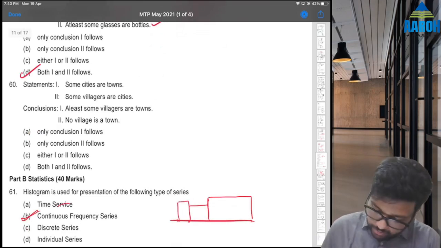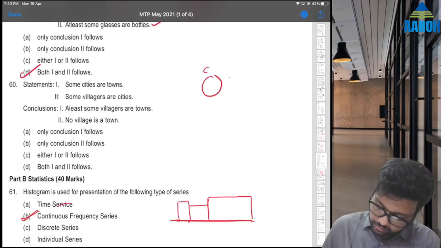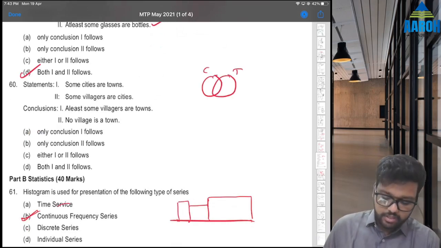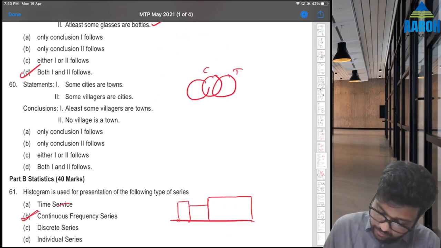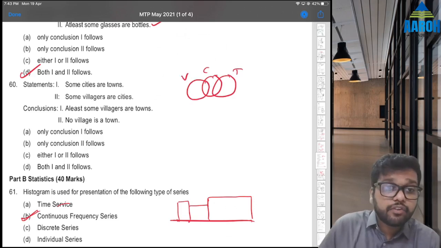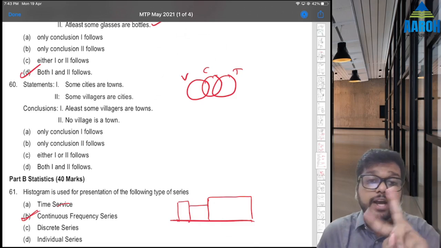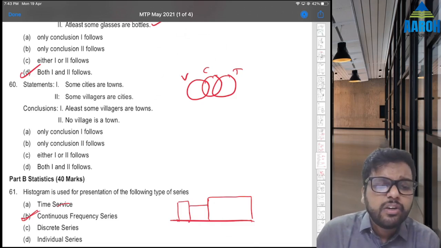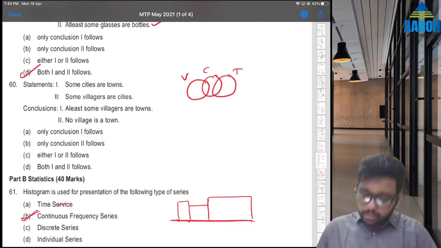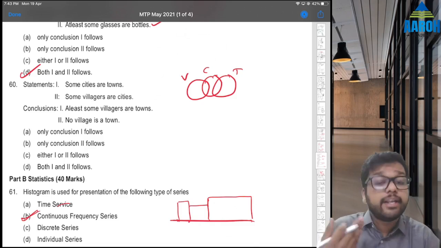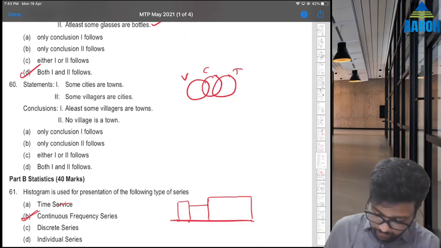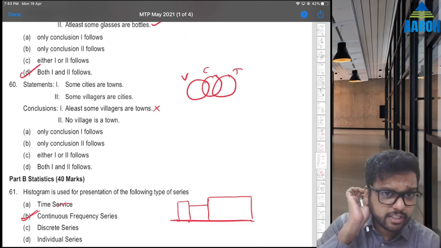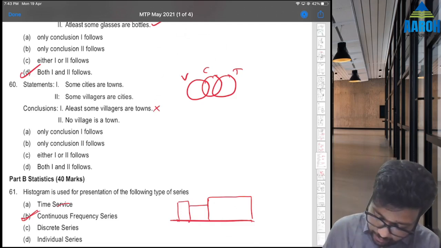Next is 60. Some cities are towns. Some villages are cities. In this kind of questions, there is always a possibility of either or. So remember that. At least some villages are towns. That is not necessarily correct, right? Here it is false. No village is a town. That is correct in this diagram, right?